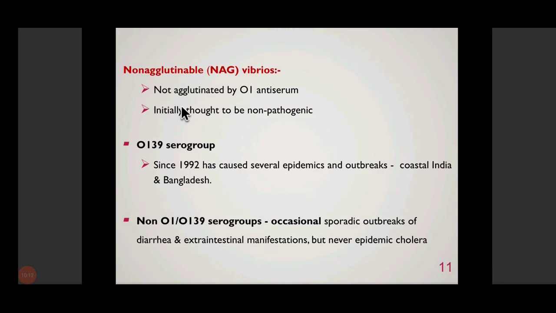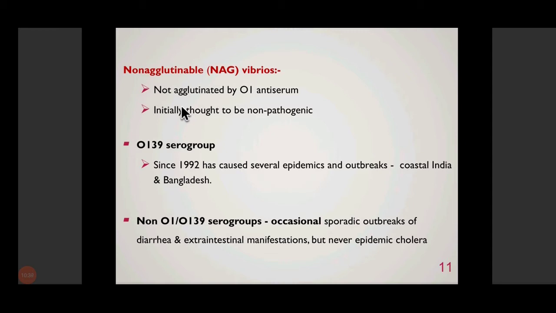But this term is actually not correct because they are not actually non-agglutinable. They are agglutinable by their own antisera. For example, O2 would be agglutinated by O2 antiserum, O3 by O3 antiserum, and so on. But they are not agglutinated by O1 antiserum. And since O1 is the most common, they were known as non-agglutinable vibrios.